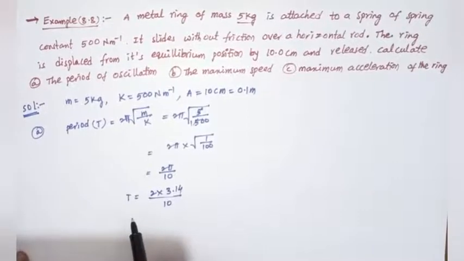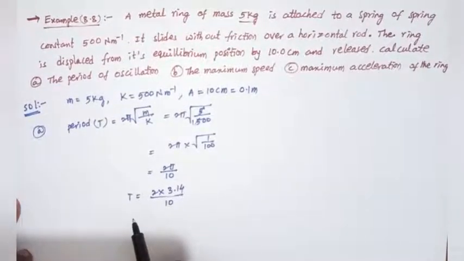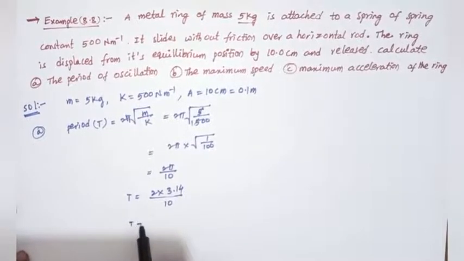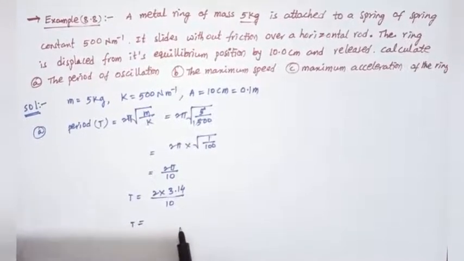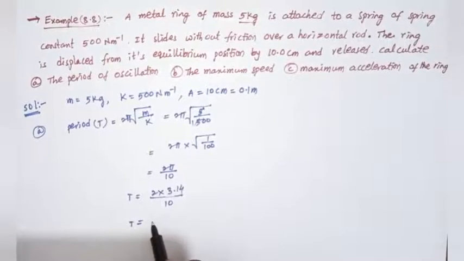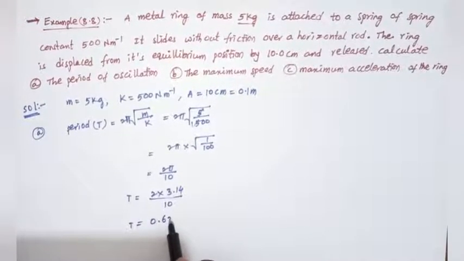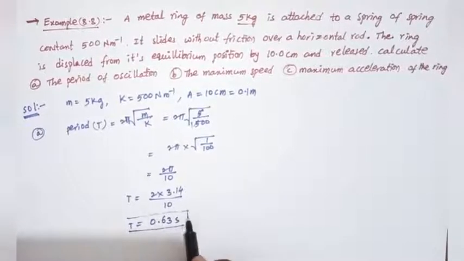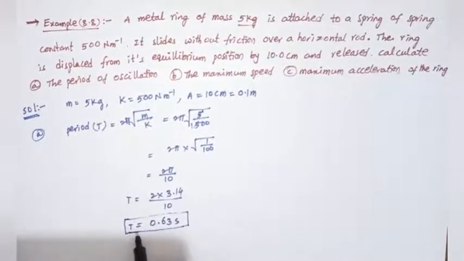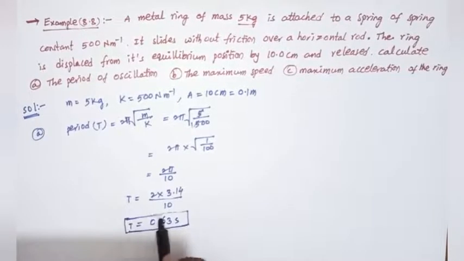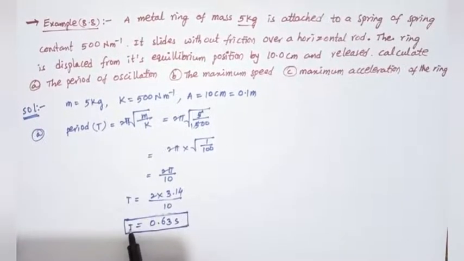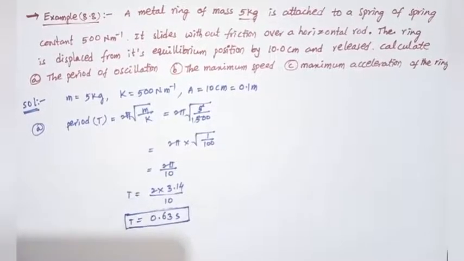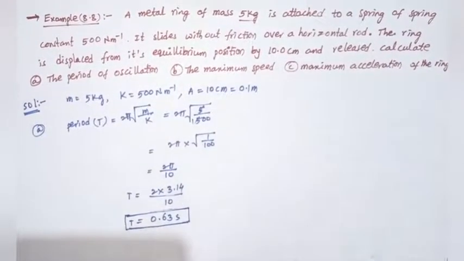So T is approximately equal to 0.63 seconds. So this is the time period, T equals 0.63 seconds. Now we can find out the maximum speed.